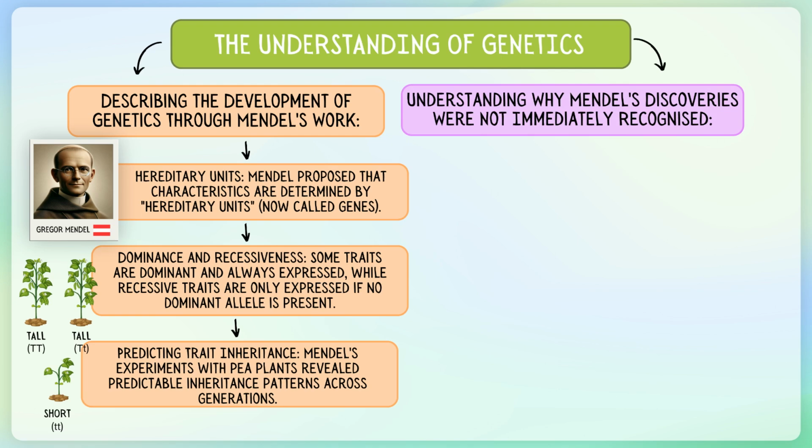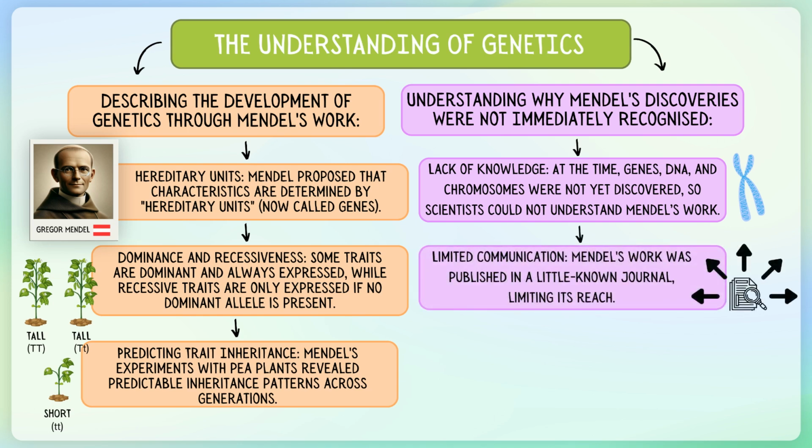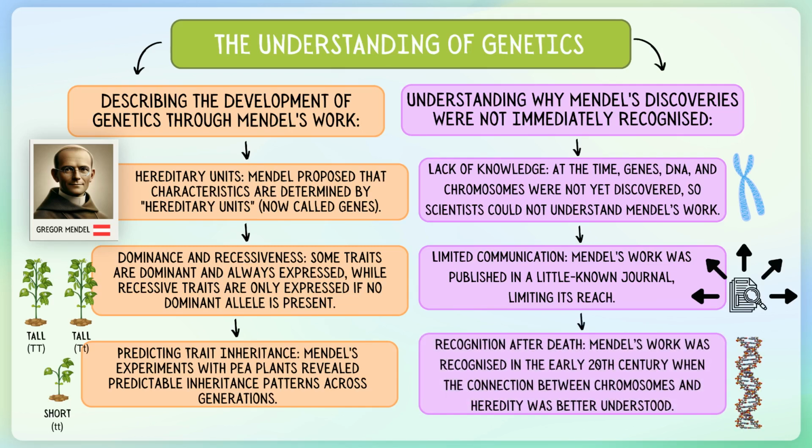Following our discussion of Mendel's work, we learned why his contributions were not immediately recognized during his lifetime. We noted that during the 19th century, the scientific community lacked the knowledge of DNA and was not ready to integrate Mendel's findings into the broader understanding of biology. It was only after the rediscovery of his work in the early 20th century, coinciding with advancements in microscopy and the study of chromosomes, that the significance of his discoveries was fully appreciated.